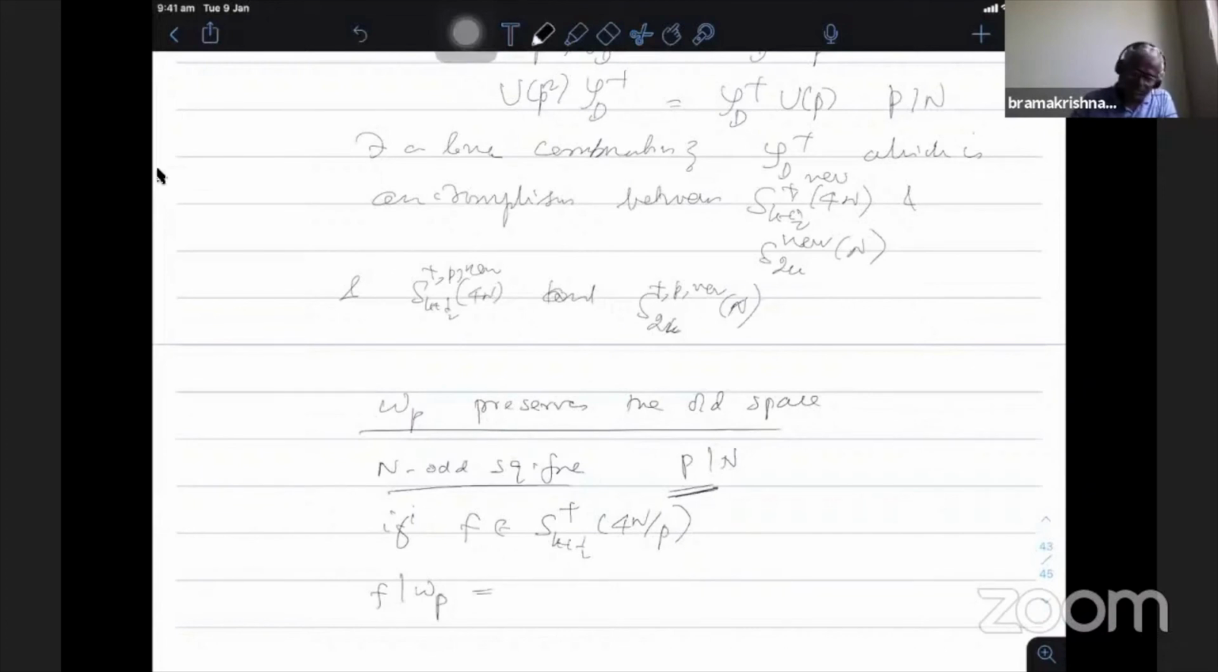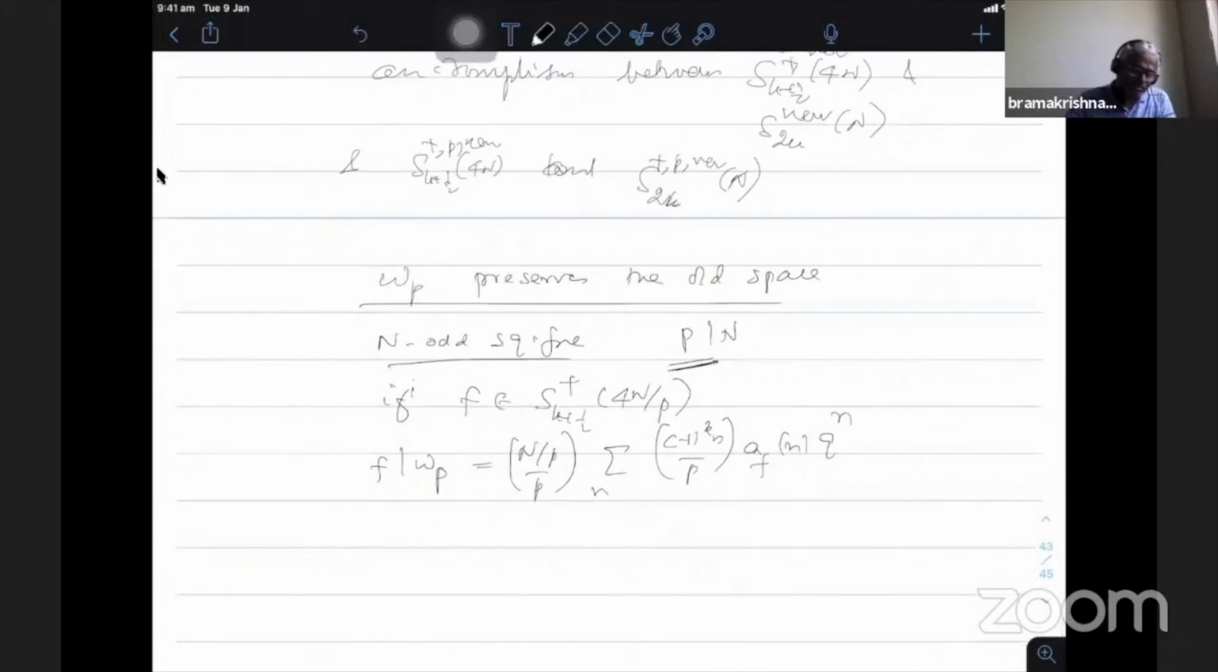So what he shows is that it is nothing but (n/p) summation. He computes the Fourier expansion. Again, this computation is interesting to see, go through that. a_f(n) q^n, that comes out. So I have to put a bracket here, plus minus (4/p)^{-k} (n/p)^{-1/2} f|W_p into (p 0; 0 1) p^{-1/2}.